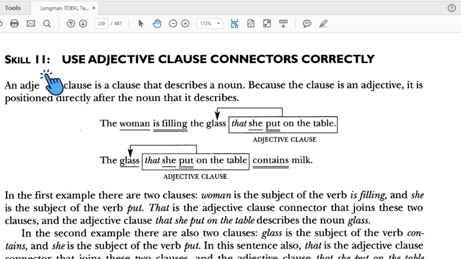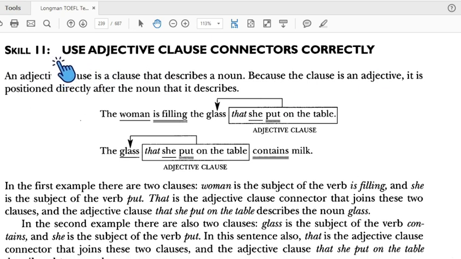Skill 11: use an adjective clause connector correctly. In this skill we use adjective clause connectors. An adjective clause is a clause that describes a noun. We try to find the adjective clause.